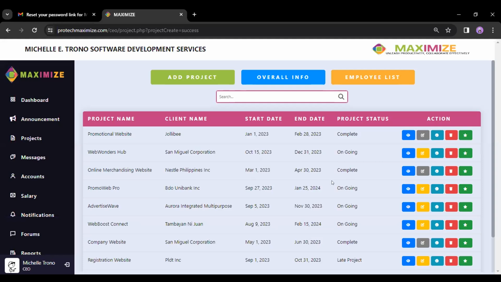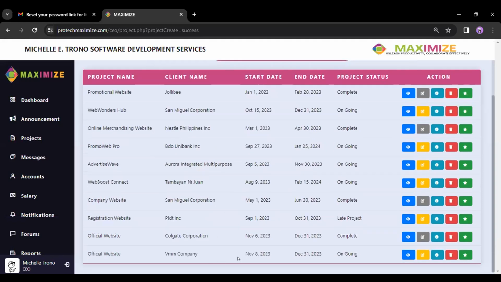So okay. So this time, since we were able to add a project here, which is from VMM company, this project will also be shown to the different users that are assigned, which are the project managers and the project members. So since the adding or assigning of the project members to different general tasks will be under the user type of project manager, we will now just show you here the